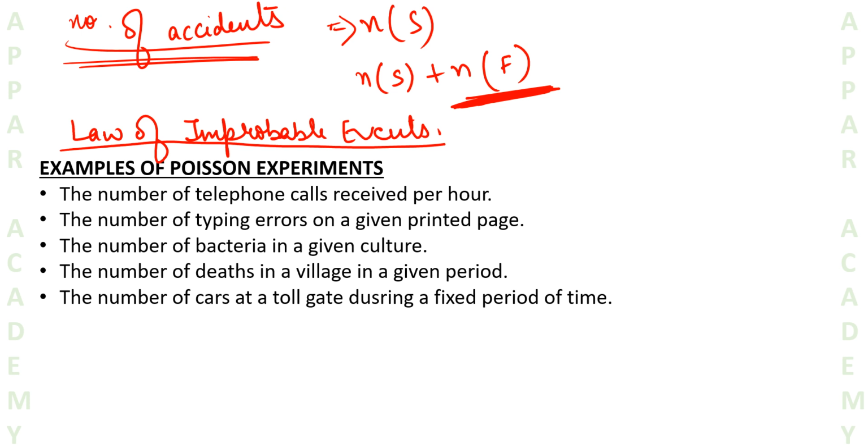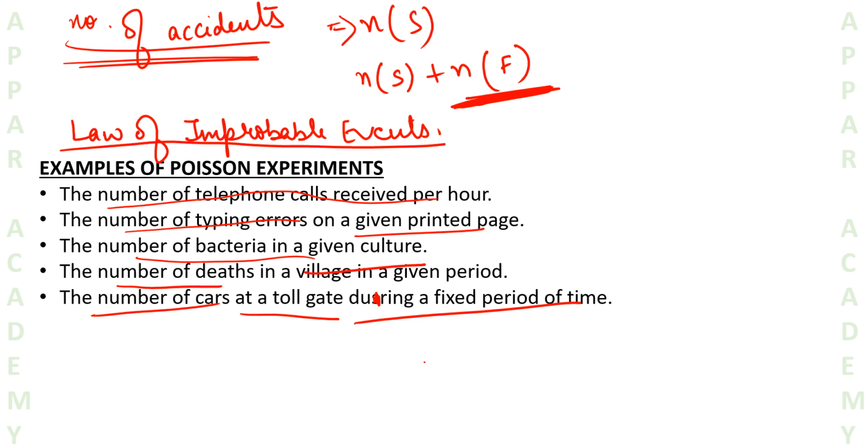So now when does Poisson distribution come to our help? Let's see what the examples are. The number of telephone calls received per hour, right? We can say, okay, an average of 3 calls are received per hour, right? Number of typing errors on a given printed page, because we obviously cannot count the number of non-typing errors, but we can count the number of typing errors. Number of bacteria in a given culture. Number of deaths in a village in a given period. Number of cars at a toll gate during a fixed period of time. So these are just a few examples where we can use Poisson experiments or Poisson distribution.